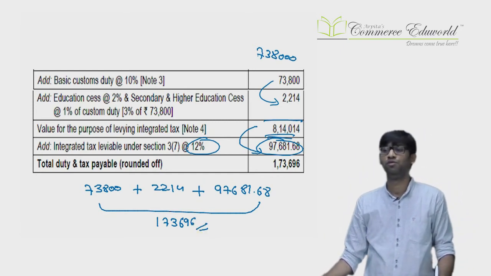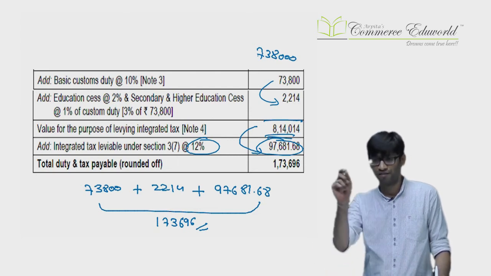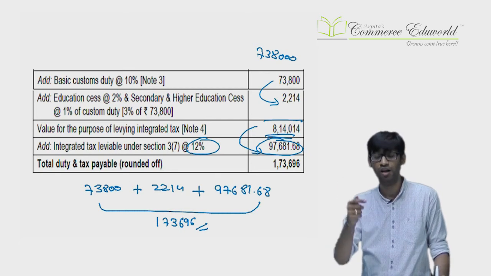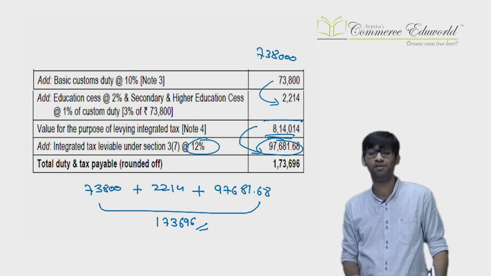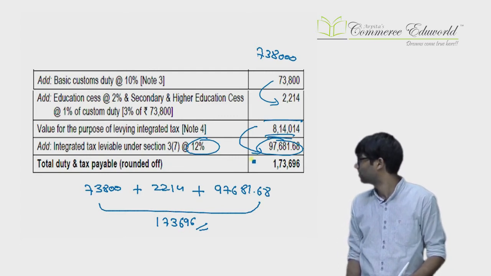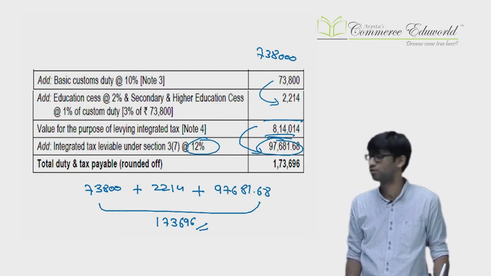Clear? So new thing is, first you write the value, then you calculate the basic custom duty, then you add the education cess, you bring the subtotal. On that subtotal, IGST is calculated. No separate cess on IGST. IGST is directly calculated at the given rate, and then you can find out the total duty payable. Okay, that was a very good sum.